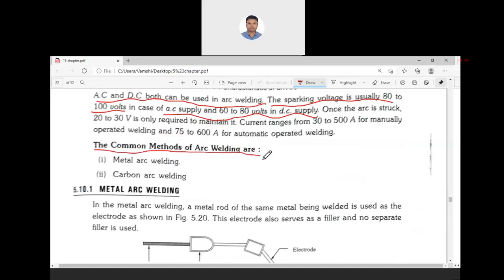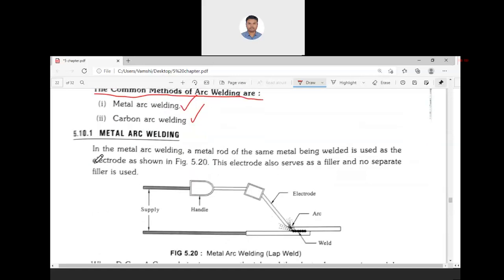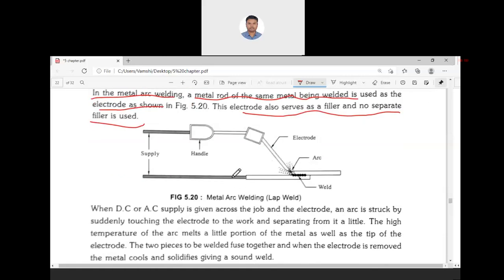So here, the common methods of arc welding are metal arc welding and carbon arc welding. In metal arc welding, the metal rod of the same metal being welded is used as an electrode. This electrode also serves as a filler and no separate filler is used. Suppose you want to weld two bronze materials, then we use bronze as the electrode. If you want to weld copper, use a copper electrode like that. No separate filler material is used.